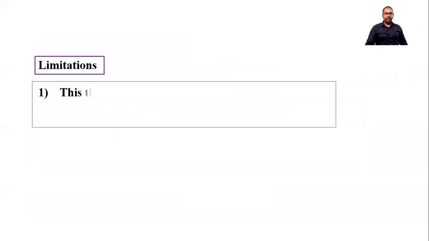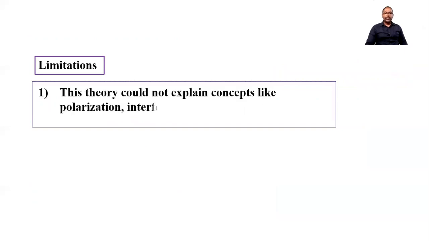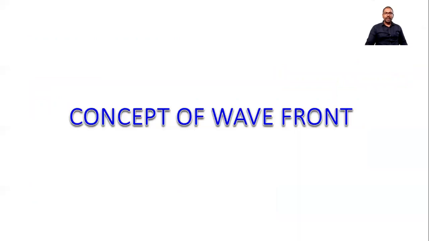Limitations. It also has limitations. This theory could not explain concepts like polarization, interference, diffraction. Again, this also has a limitation. Now, before going to the next concept, remember here that some theories explain the photoelectric effect, while some are unable to explain it.